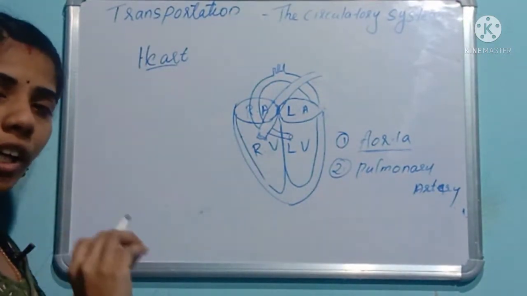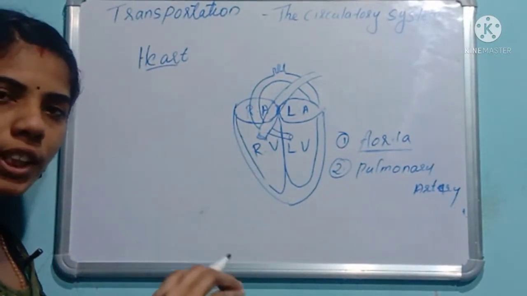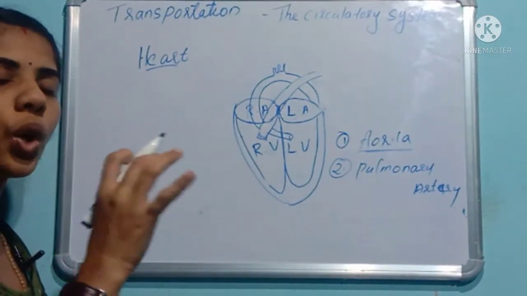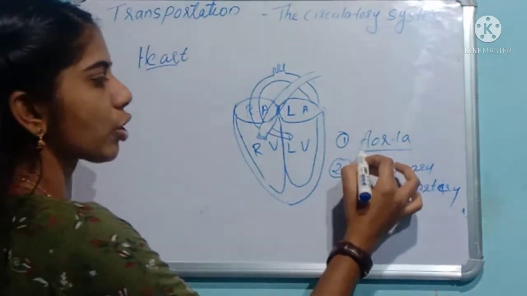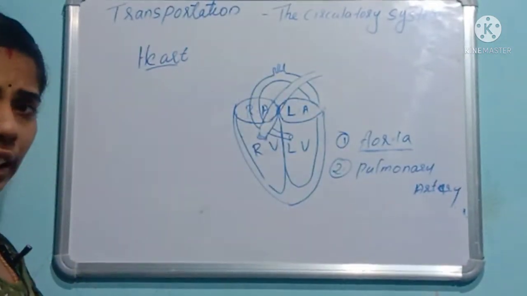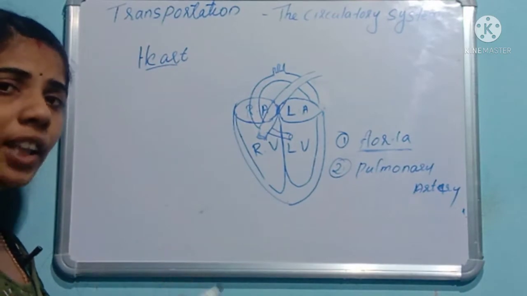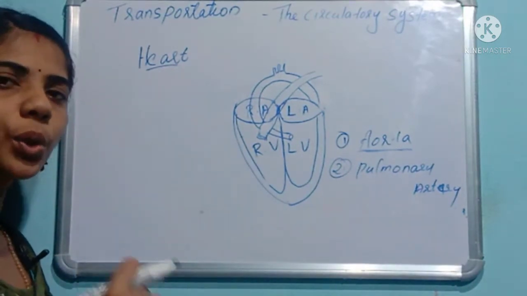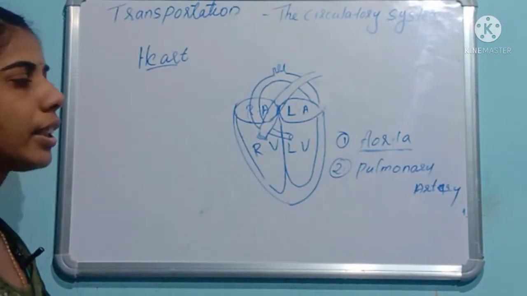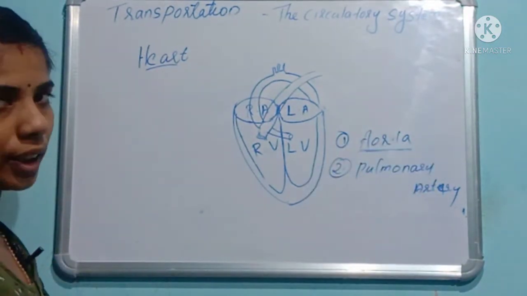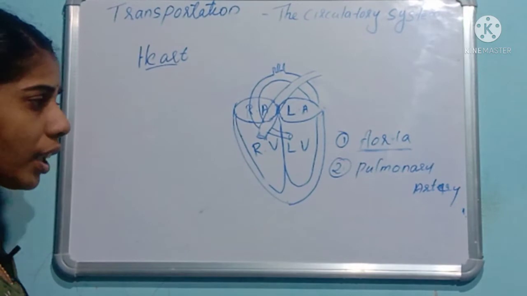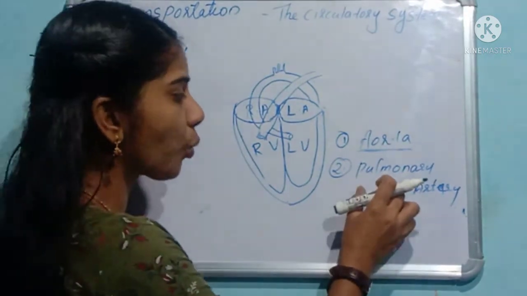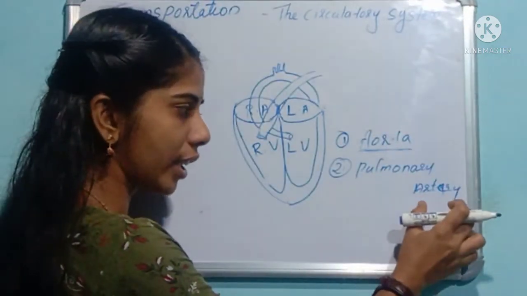The artery which carries the oxygenated blood from the heart to all over the body parts is called the aorta. Clear?